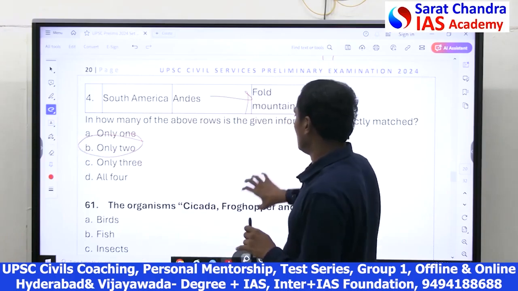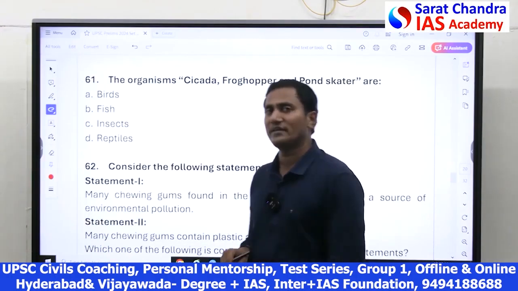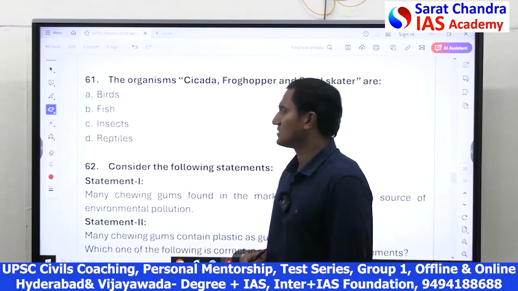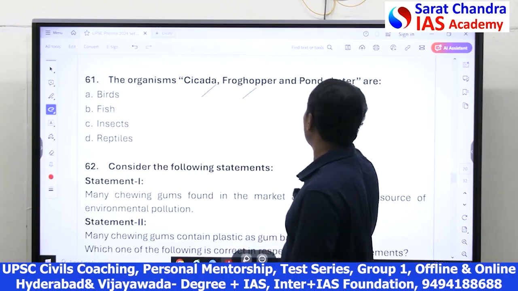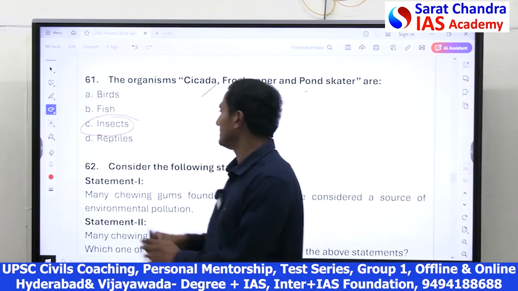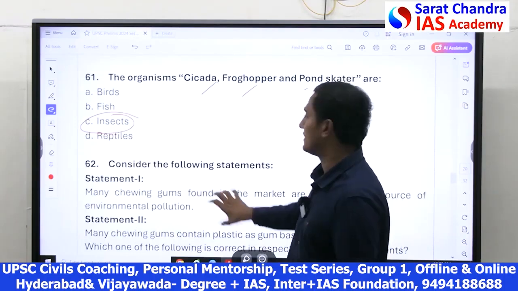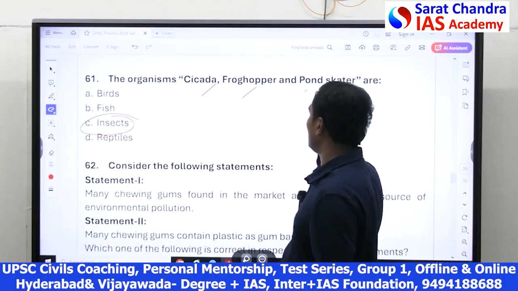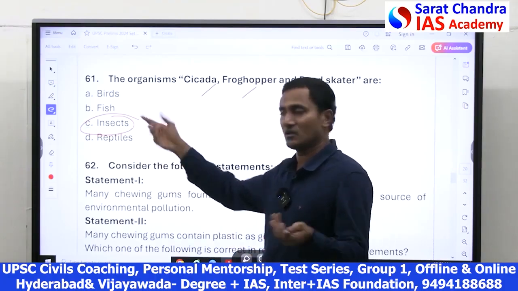Now, this kind of question has been coming in UPSC for the last 3 to 4 years. They are giving some examples and asking which species, is it bird, fish, insect. So cicadas, froghopper, they are all insects. It is there in NCERT biology also. You don't need to know all three. Even if you know at least one is an insect, you can mark the answer.